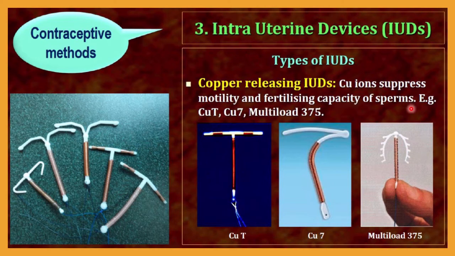Examples of copper releasing IUDs are here. You can see Copper T, or CuT, it is written. Then here is Copper 7. And this one is Multiload 375. These three are examples of copper releasing IUDs.